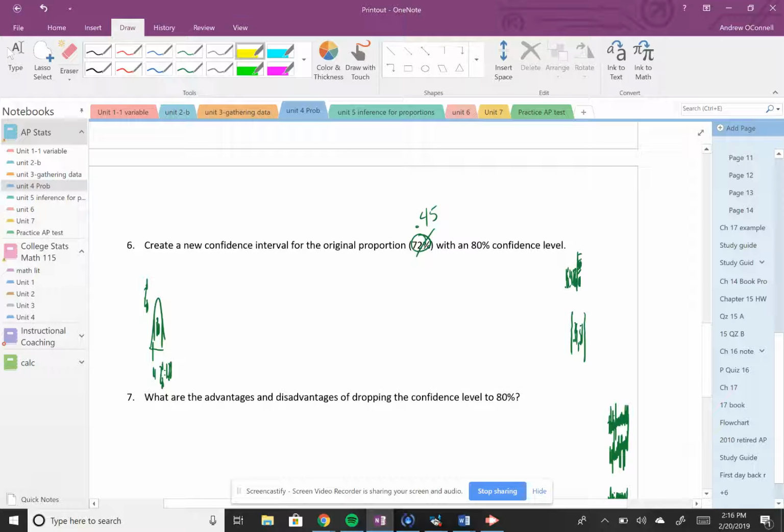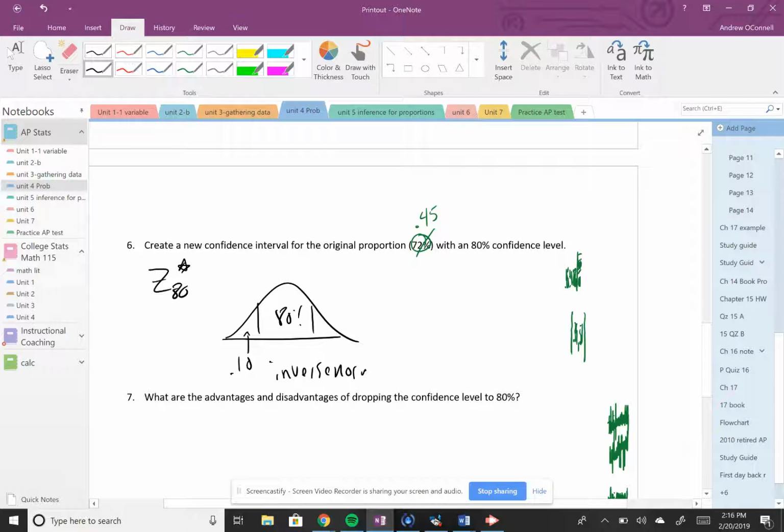Number 6, create a new confidence interval for the original proportion. It was 0.45. That 72 is a typo. With an 80% confidence level. The only thing that changes here is our critical value, our z star for 80%. Think about a normal model centered with the 80% in the center. That means you'll have 10% in the tail. So use the calculator, inverse normal. The only thing you're asking is the z-score for the 10% tail, so you'll keep 0 in the center, 1 as the standard deviation. I believe it's going to be 1.28.